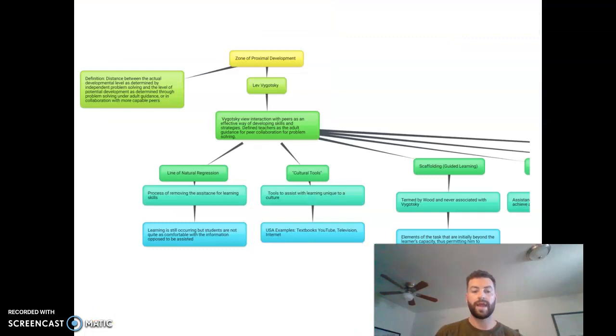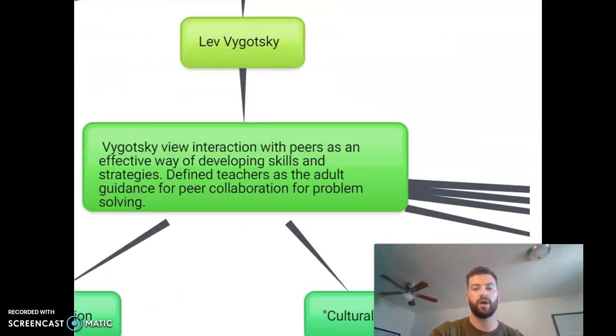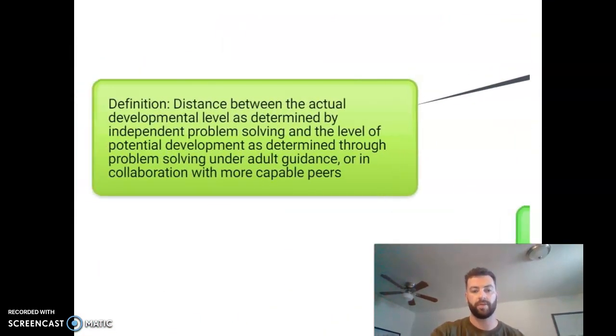The next learning theory we're going to discuss is the zone of proximal development. When we look at the zone of proximal development, the definition is the distance between the actual development level as determined by independent problem solving, and the level of potential development as determined through solving problems under adult guidance or in collaboration with a peer.